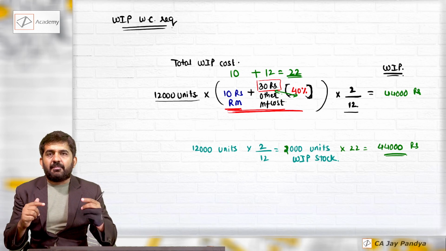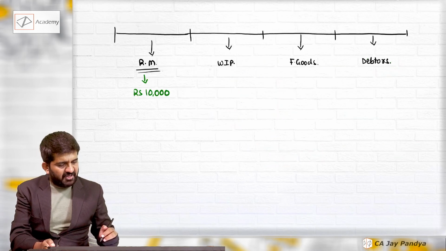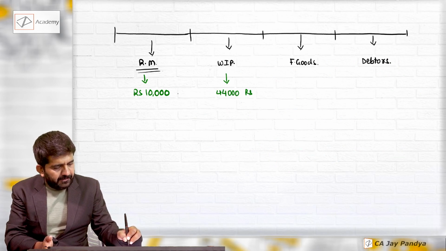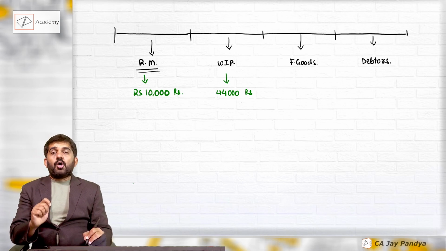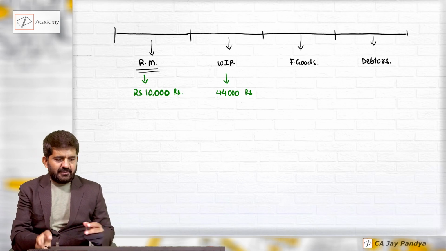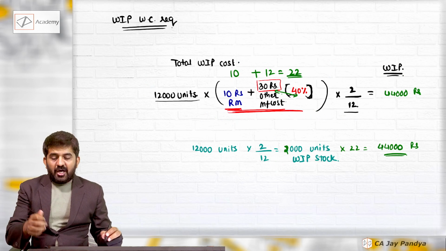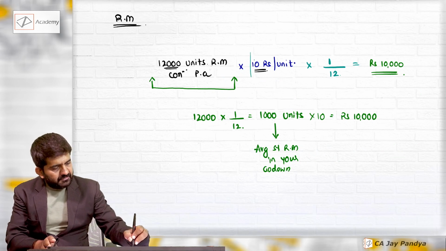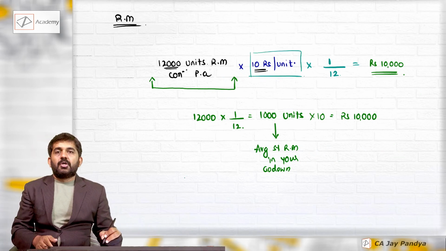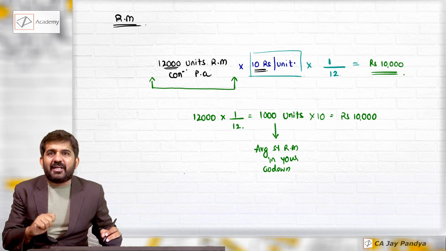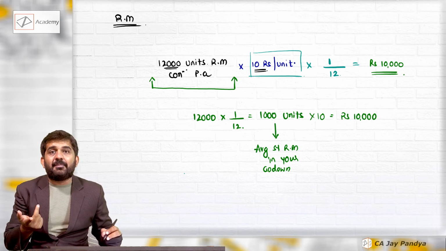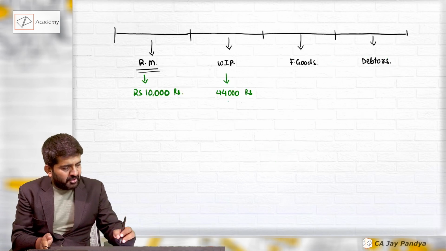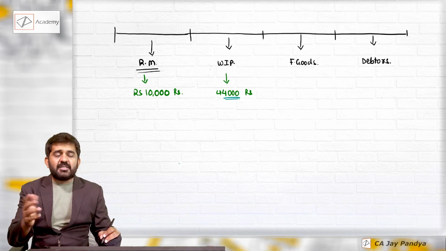This is my working capital requirement to manufacture the goods. During the process, there will be cash outflow, but there will be no cash inflow. We will be having a working capital requirement of how much? 44,000 rupees. A good point to consider over here is this. Sir, are we not considering this 10 rupees 2 times? In raw material requirement we have done it, and in WIP requirement we have also done it. So are we not considering it 2 times, and so our answer is exaggerated?